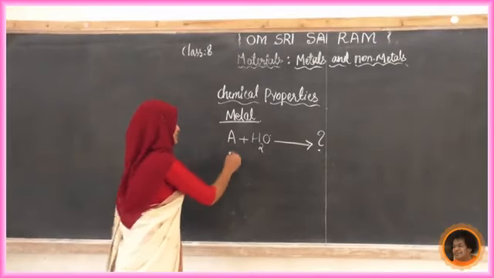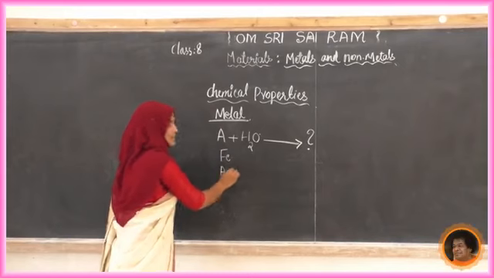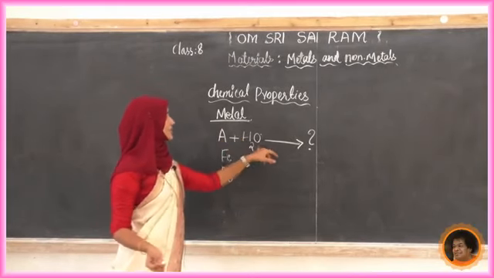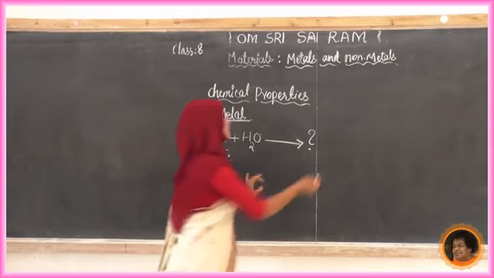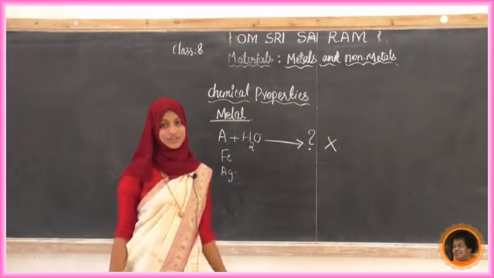A means here. Which one? Iron, silver, or gold. Yes. What happened now? This is reacting with water. We are not getting any result now. We didn't see any observation.